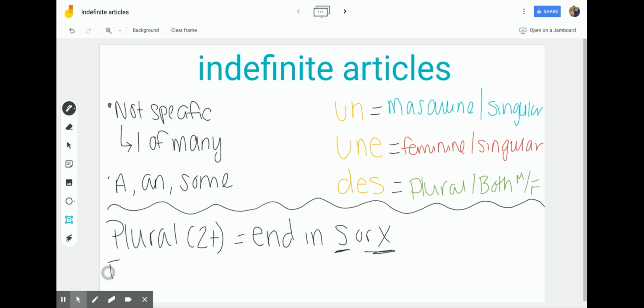Now, if things are feminine, we can apply a rule and say that 80% of the time, things that end in an E are going to be feminine. Most of the time. It doesn't always work, but most of the time we can do that.